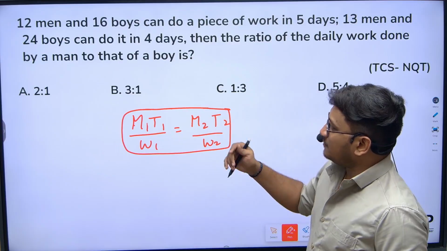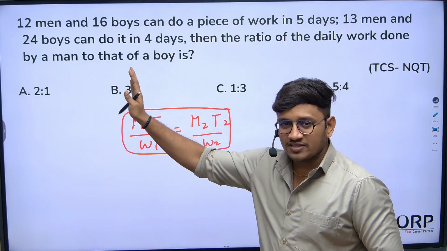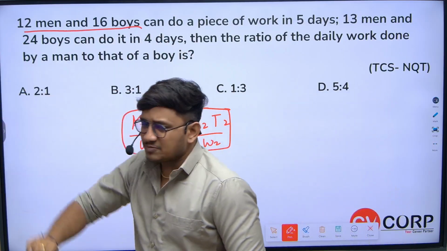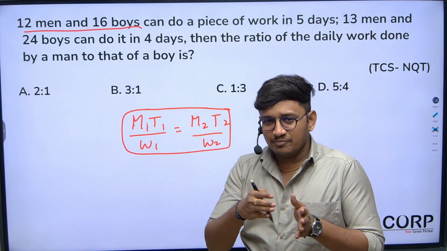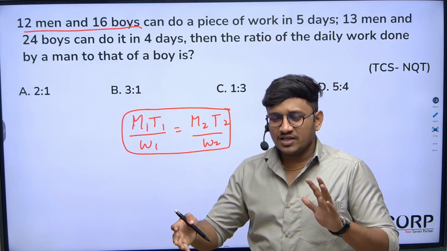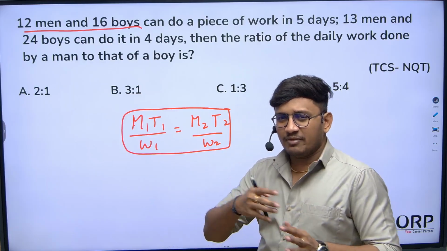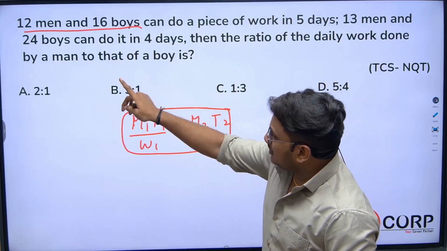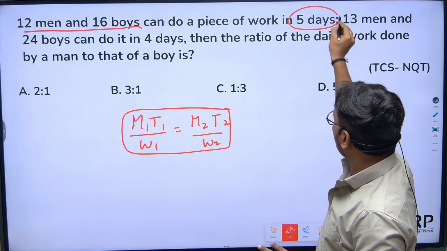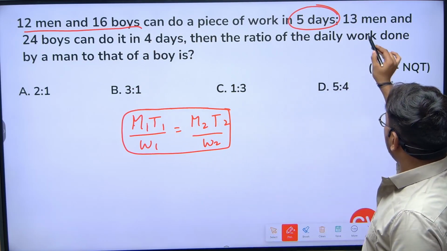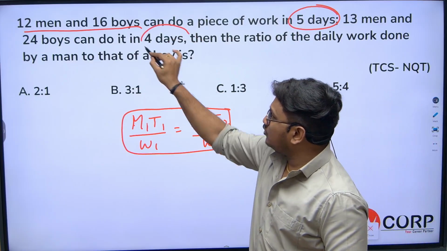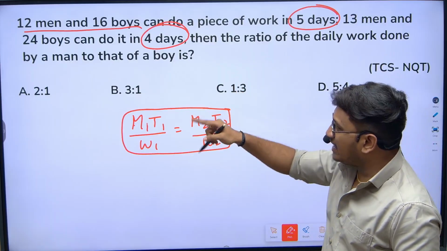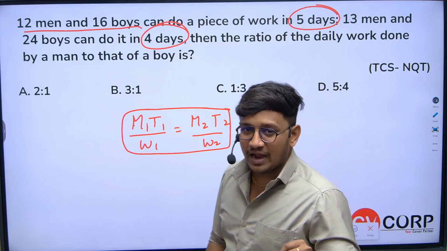Mostly you will get these types of questions in the exam in time and work. 12 men and 16 boys, everything will be considered as people, right? They discriminate between men and boys, sometimes boys and girls, sometimes women and men. They might give different terms, but the condition here is that a group of people work together. If 12 men and 16 boys can do the work in 5 days, this is the time, 5 days. Now 13 men and 24 boys can do the work in 4 days. Now the question is, what is the ratio of the daily work done by a man to that of a boy? What is the efficiency of man to boy?